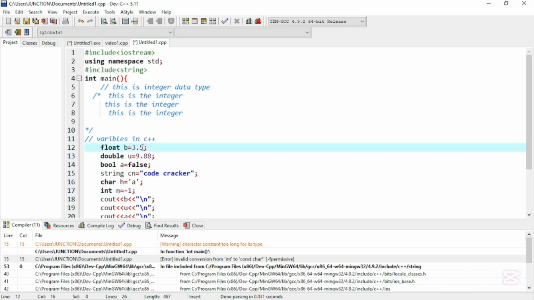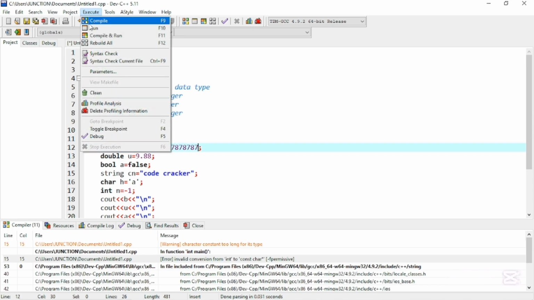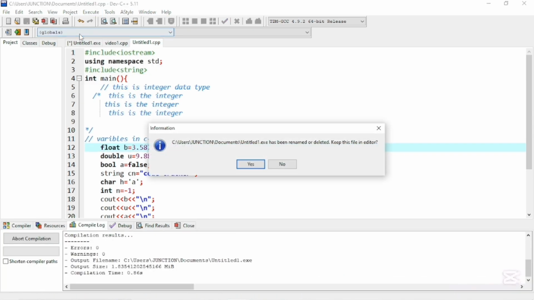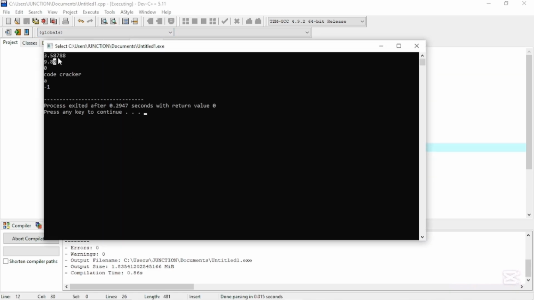Like if I replace the values and add more than 8. If I add the 8 numbers after the point, 8 6 7 8 6 7 8 6 7 1 2 3 4 5 6 7 8 9 10 11, it will only print out, you can see there, it will only print out 1 2 3 4 5 numbers after the point.